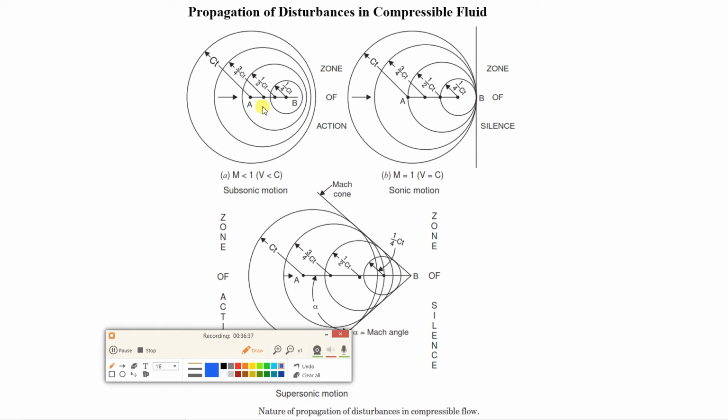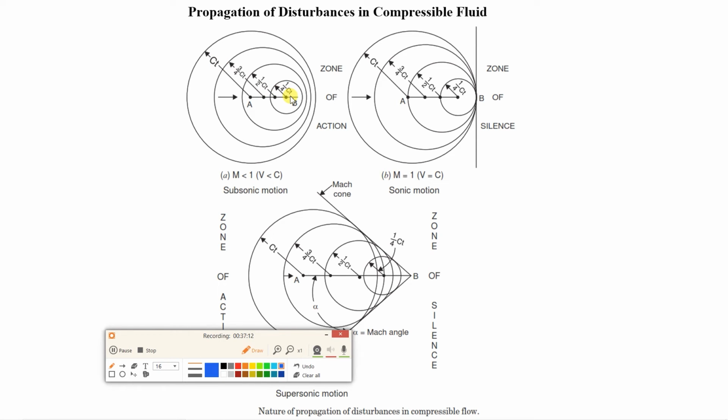Now what are these pressure waves? At point A, you can see A is the center and CT is the radius, and this is the pressure wave. Now as soon as A reaches the next point at t/4 seconds, here the radius is 3/4 of CT, and this will be the next pressure wave. Now the object reaches over here, this is the next pressure wave, and here the radius is 1/4 of CT.